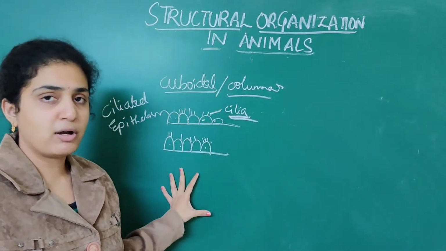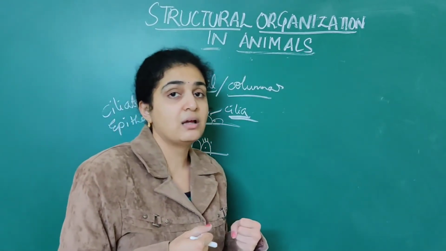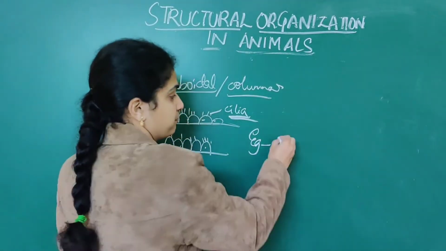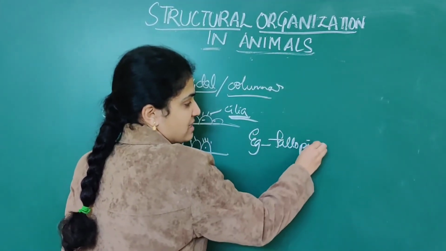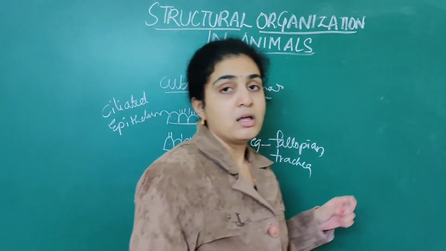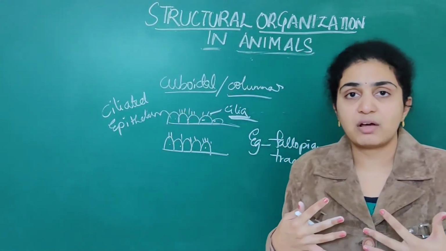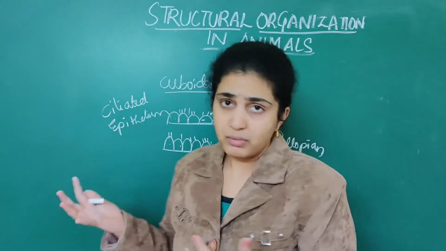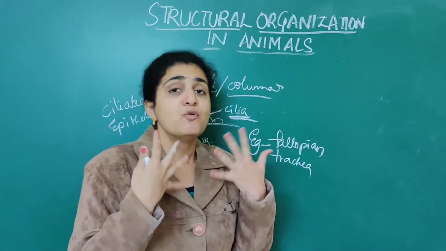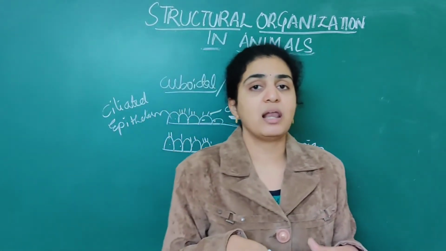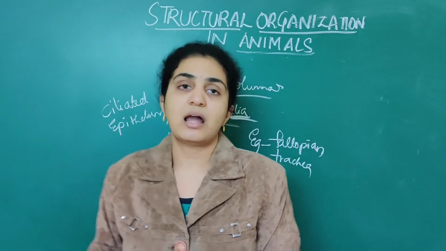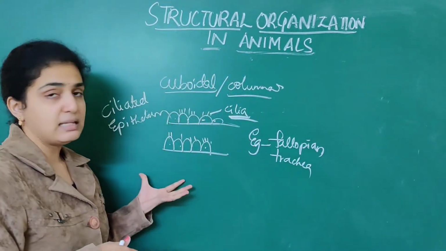What are the examples associated with this? Examples are the fallopian tubes as well as the trachea. All these are lined by cilia. They remove the dust particles which enter our body. The trachea has numerous cilia, so whatever foreign particles enter, they get purified before entering the lungs. So this is about ciliated epithelium.